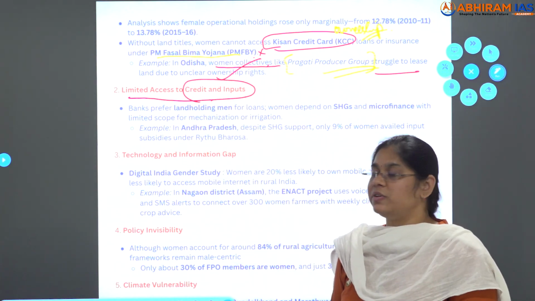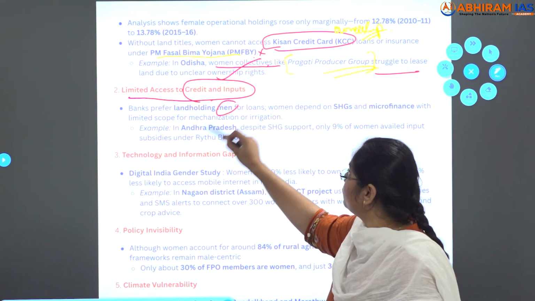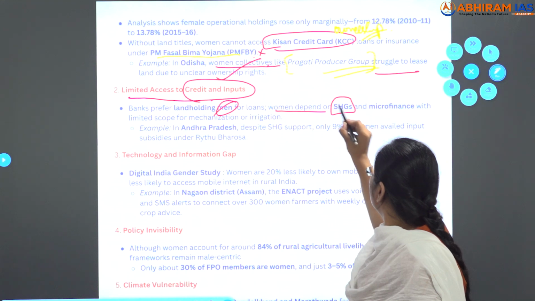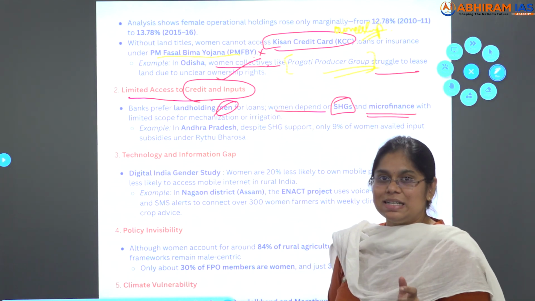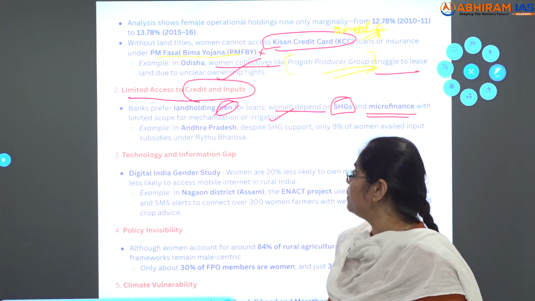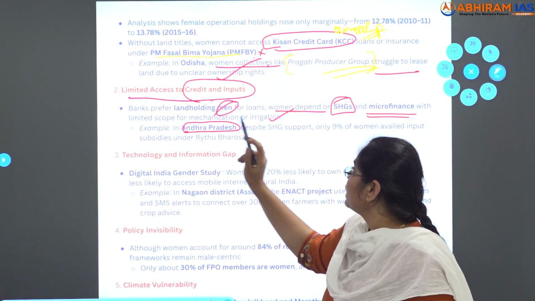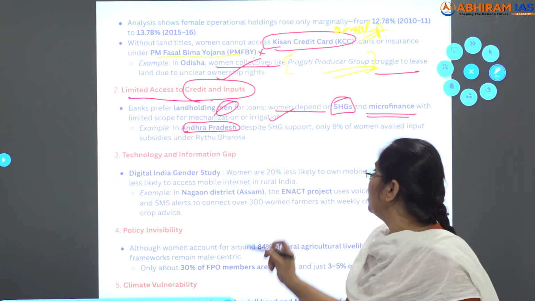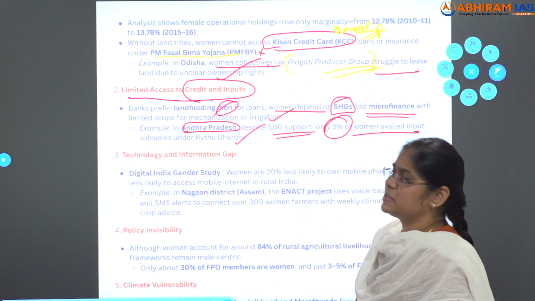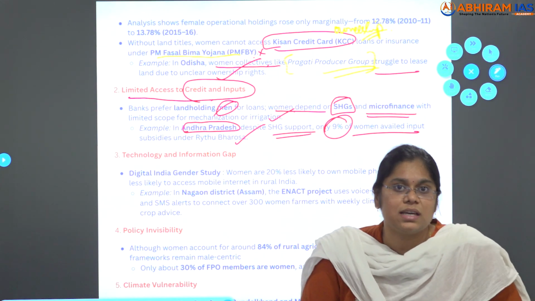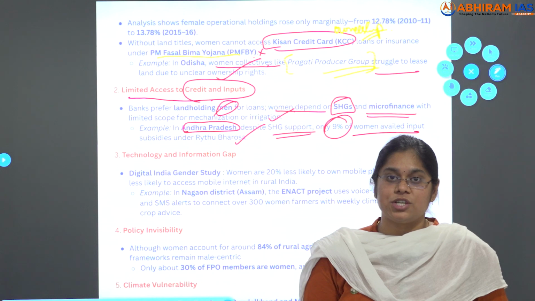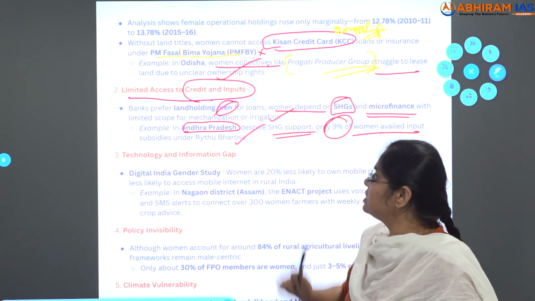Banks prefer land holdings in the name of men for loans, and women depend on self-help groups and microfinance with limited scope for mechanization or irrigation. Here, for example, I have given Andhra Pradesh. Despite these self-help group supports, only 9% of the women availed input subsidies under the Raitu Bharosa scheme. Clear?